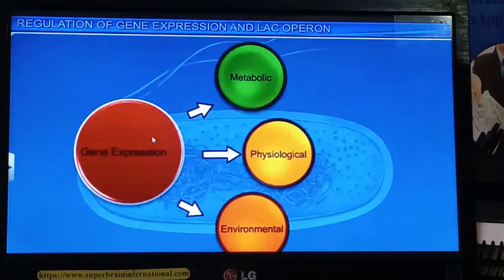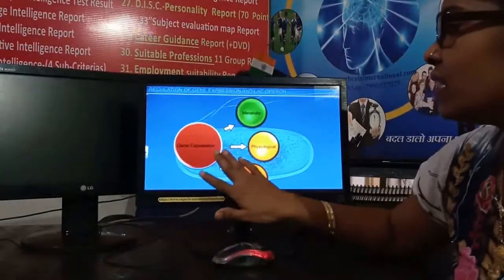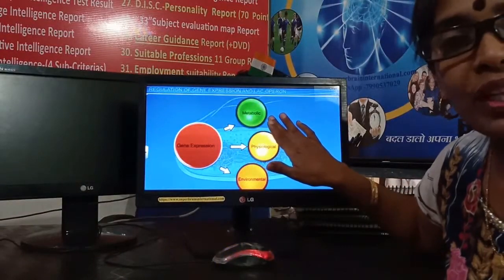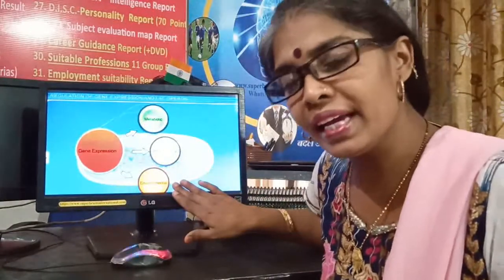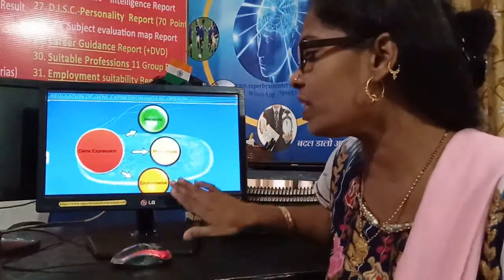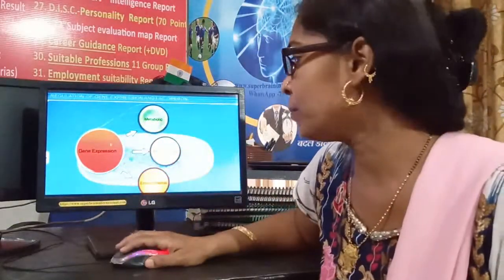This means that the regulation of gene expression is determined by metabolic processes, physiological processes or environmental processes. So these are the various factors which regulate gene expression.